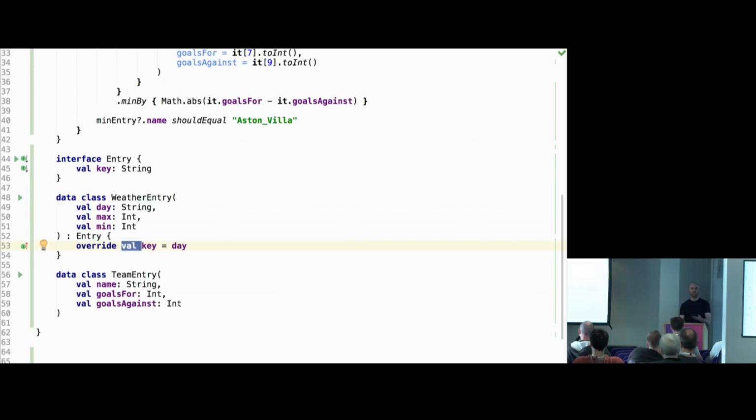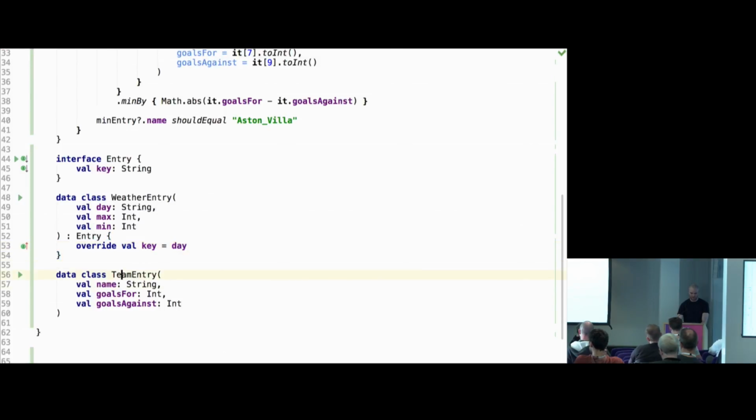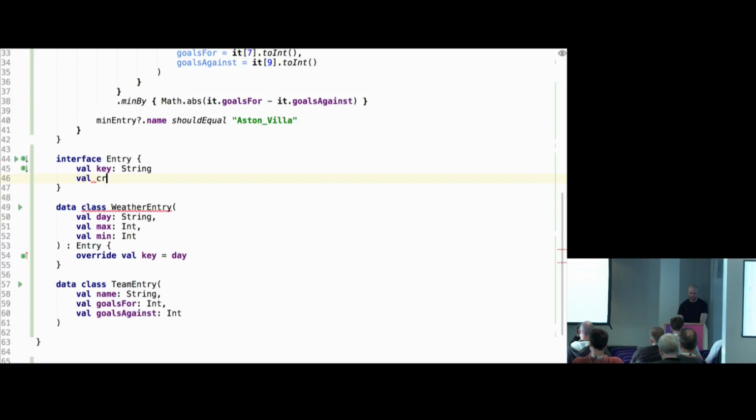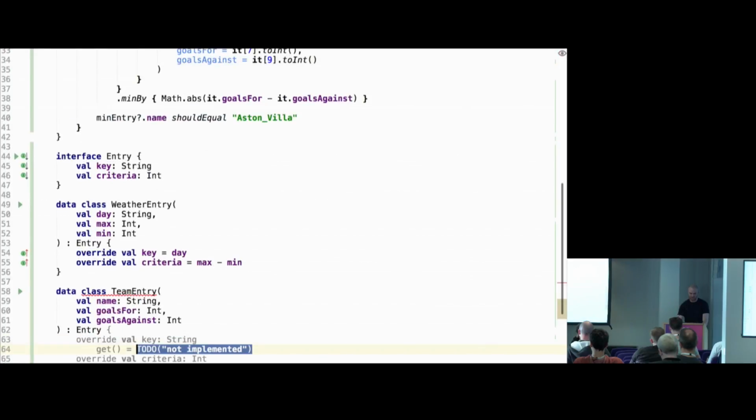Value here means a read-only field on an object, and in reality it would be just a getter. The same thing, so we need one more thing, I guess, here called criteria, and then to implement this as well. And this can be max minus min. And then the same thing we can do for the team entry and implement those 2 things.